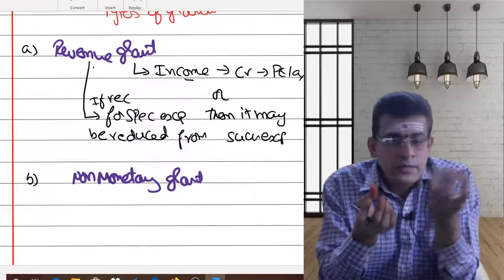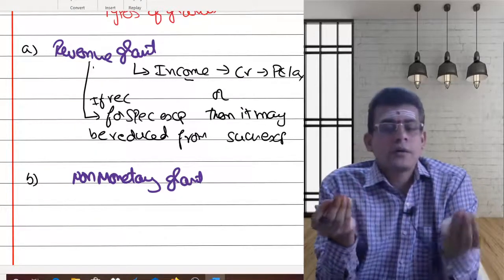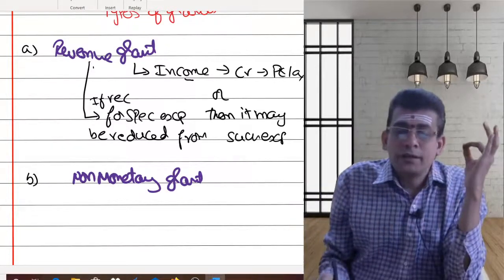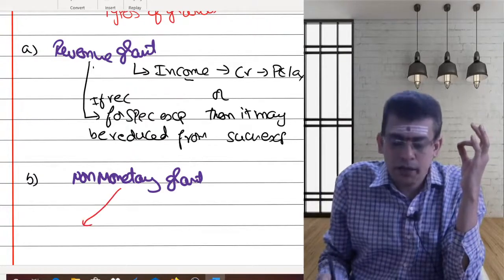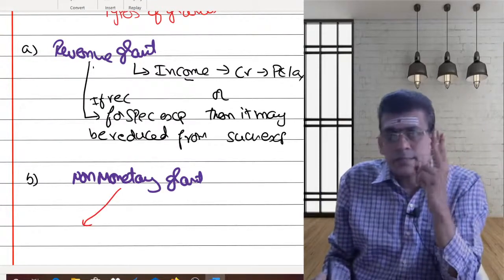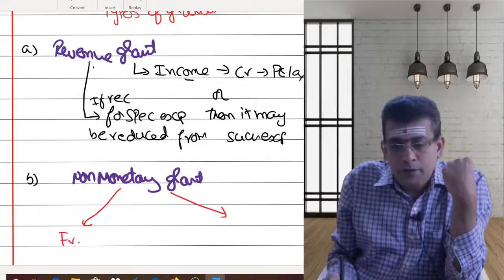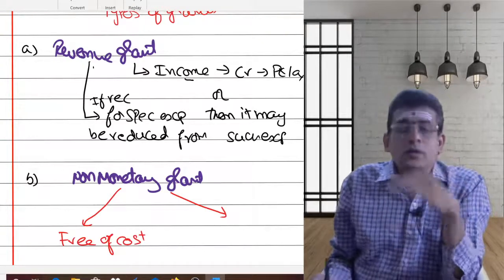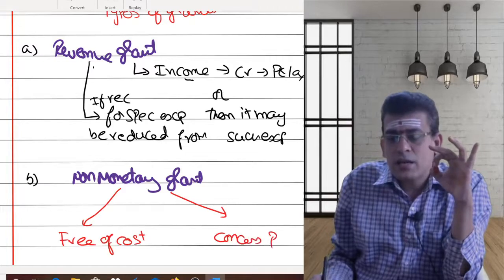The government is giving you some asset in kind, or the government is giving you some sort of asset at a concessional price. So whenever we are focusing on your non-monetary grant, there may be two cases. The non-monetary grant may be obtained at free of cost, or the non-monetary grant may be obtained at a concessional price.